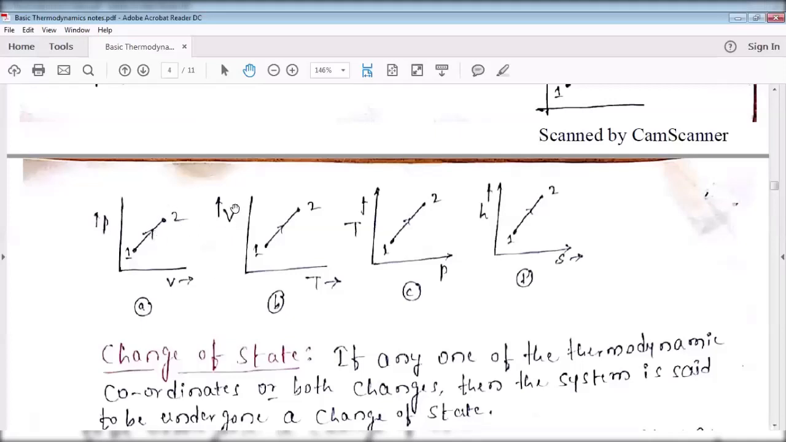Like that, if you consider volume versus temperature, here volume is along the y-axis and temperature along the x-axis. These two are thermodynamic properties. Each point in the plot represents one state. At state 1, coordinates are V1 and T1. At state 2, coordinates are V2 and T2. Like that, temperature versus pressure and enthalpy versus entropy.